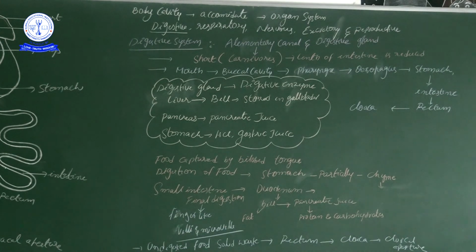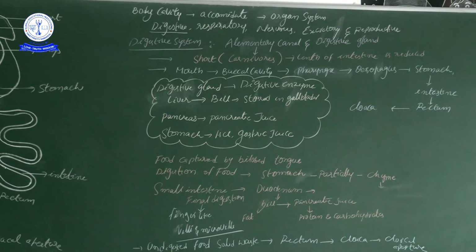On the surface of the villi, again brush border like structures are there, which we call microvilli. These finger-like structures are useful for absorption after digestion of the food item by the bile and pancreatic juice. The digested food will be absorbed by the finger-like projections of the intestine, that is the villi and microvilli. It increases the surface area, so that is why the digested food very efficiently enters the blood through the intestinal wall of the frog.